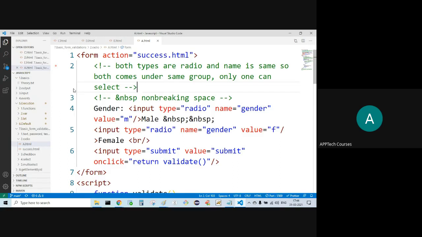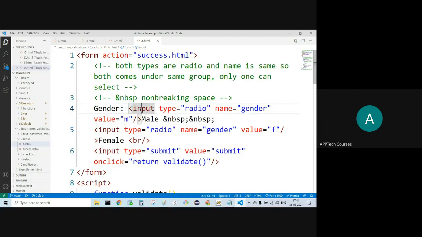Not both. So for grouping purpose, we are using the same name for two radio buttons. Name is gender, name is gender. Then only one you should select. Only one user has to select, not both.